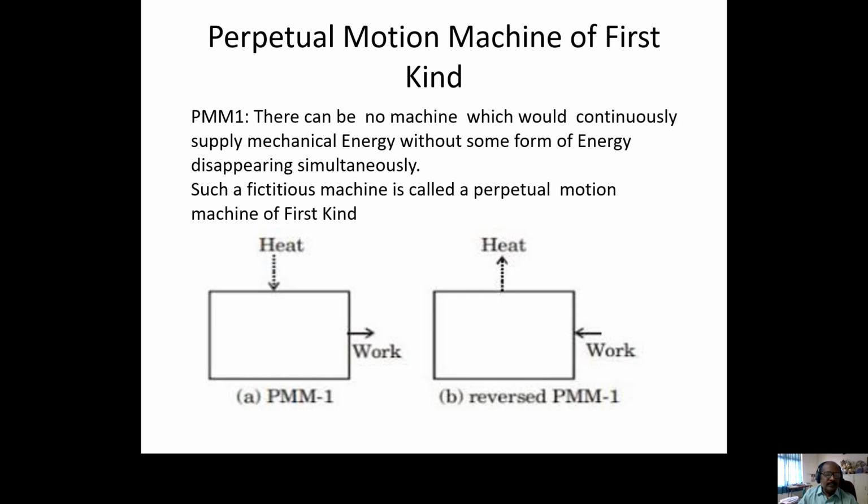This is a perpetual motion machine of the first kind. Here we are giving some heat input and there will be some work.